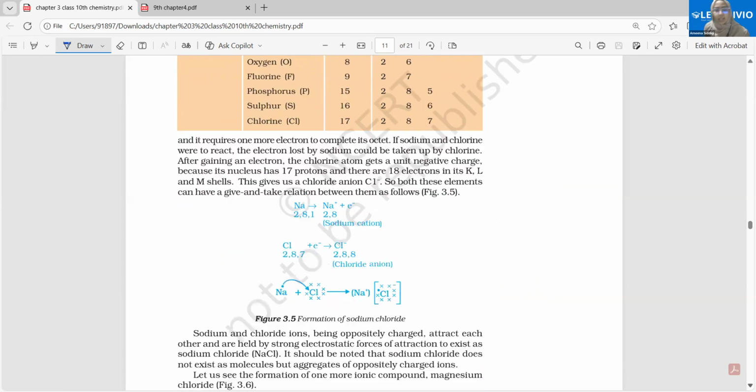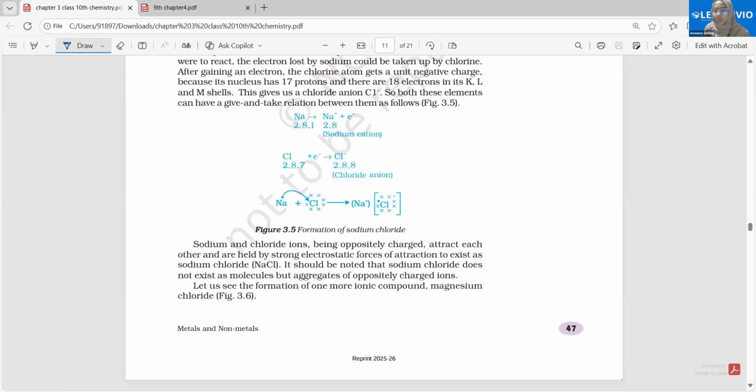And these are the electron dot structures. So sodium is giving one electron to the chlorine atom to form the chloride ion, and then Na plus will bond to Cl minus, right? And what force is present between these two? Cations and anions. Ionic force. Very good. What is that ionic force?